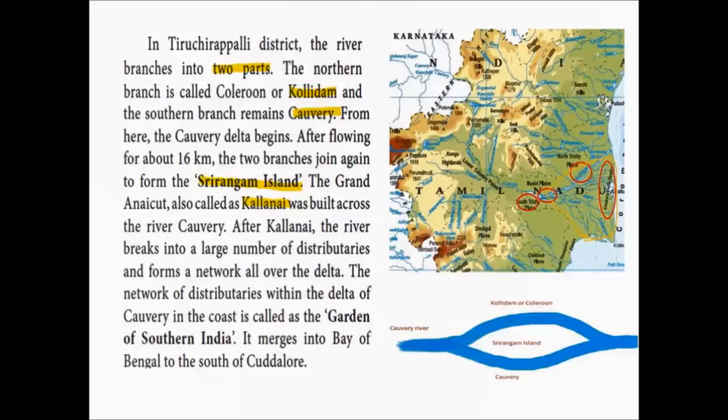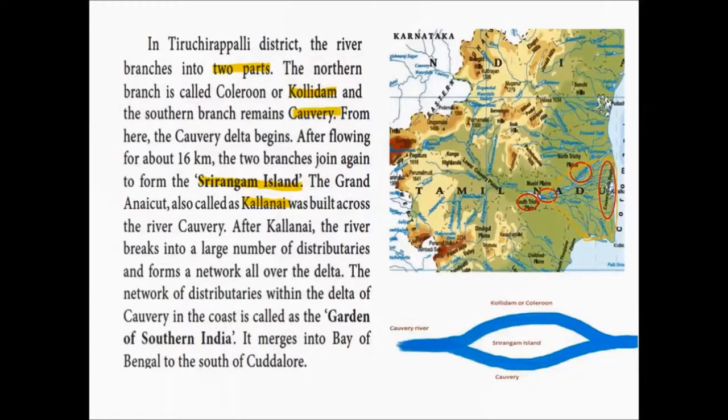So after the split, it flows for 16 kilometers, and after 16 kilometers it again joins, that is, the Kollidam and Kaveri joins, forming an island called as Srirangam Island. So island is a place which is surrounded by water on all sides. So therefore this Kaveri river after the split forms an island called as the Srirangam Island.